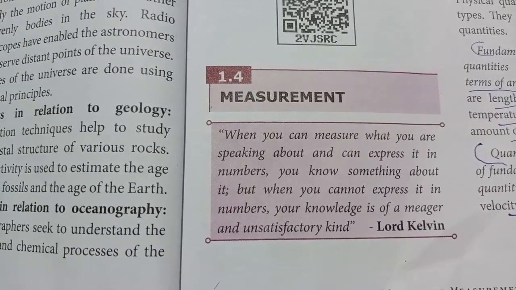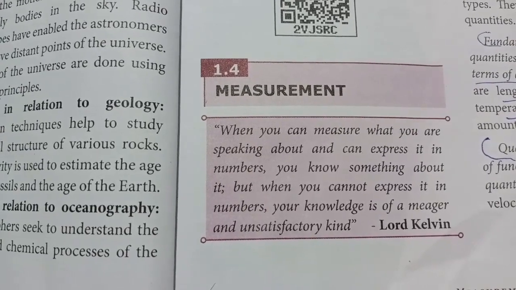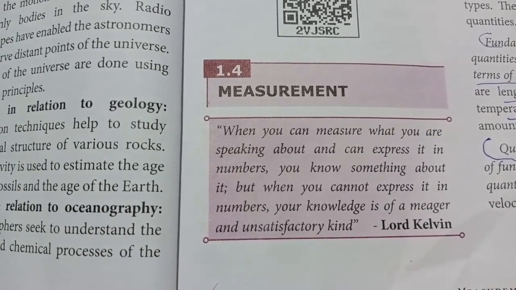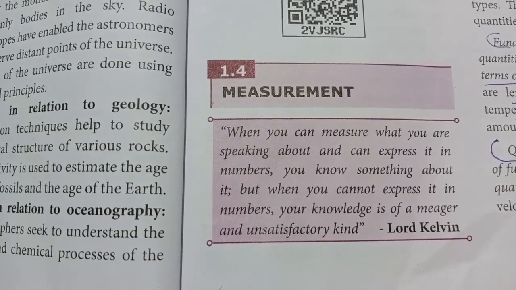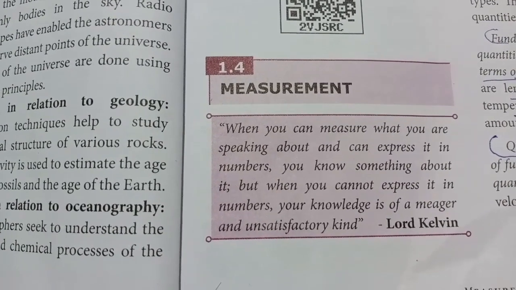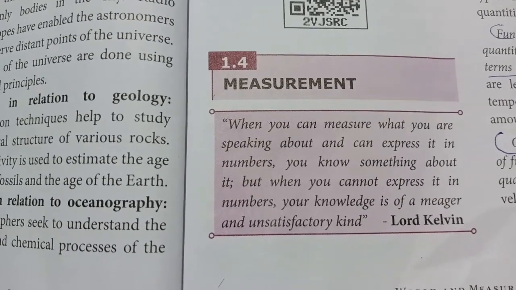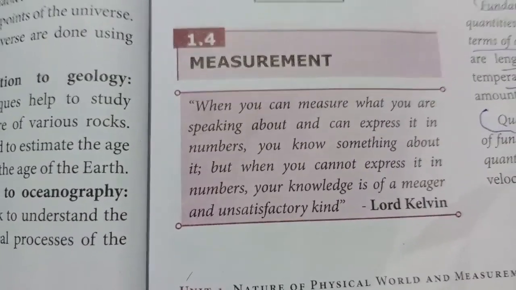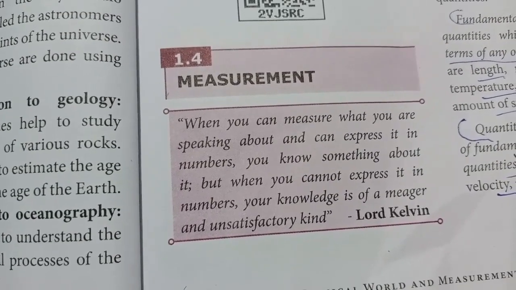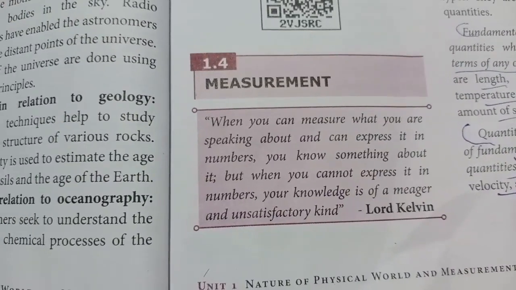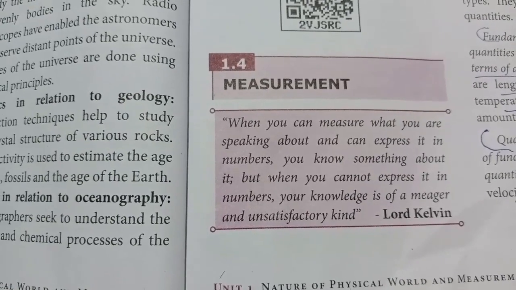If there is no number, if we are not expressing the measurement in numbers, that is an unsatisfactory kind of knowledge. We will not be satisfied with the measurement if there is no number.